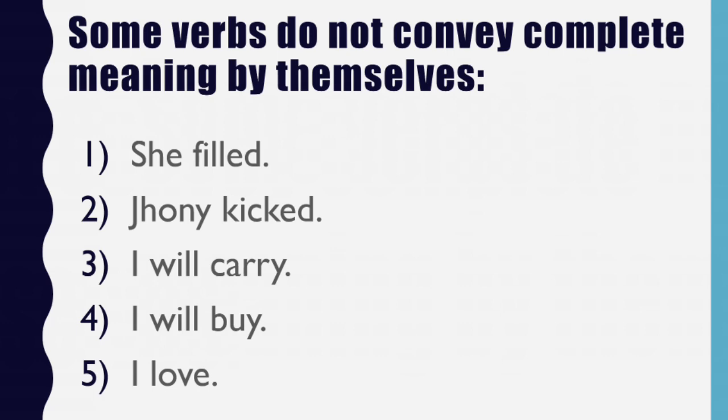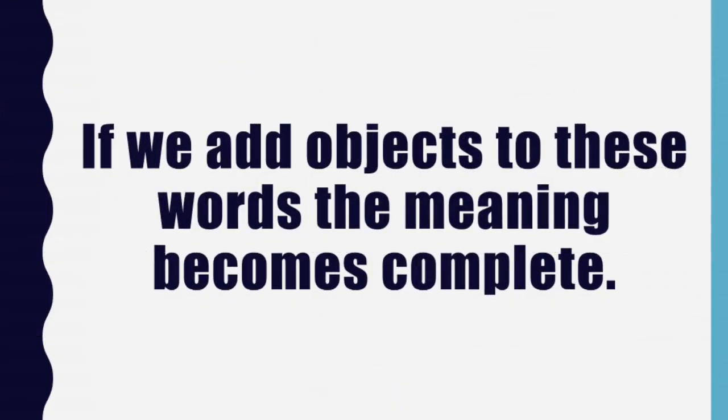I will buy. I will buy what? Again, we need the answer of what to complete the meaning of this verb. I love. But I love what or I love whom? We need to add something here so that the meaning of the verb love becomes complete. If we add objects to these words, the meaning becomes complete.